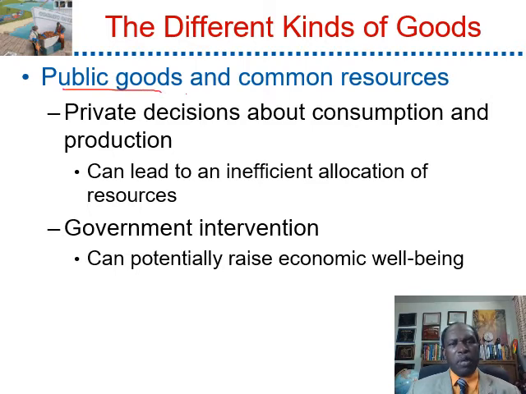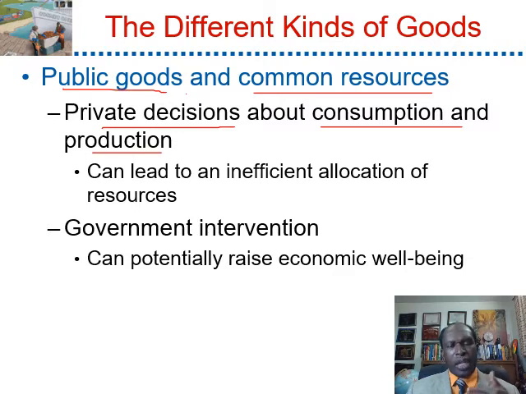With respect to public goods and common resources, private decisions about consumption and production can lead to an inefficient allocation of the resources, because there is no profit-driven goal for the production of public goods and common resources.